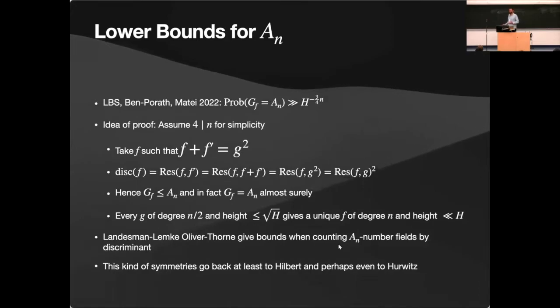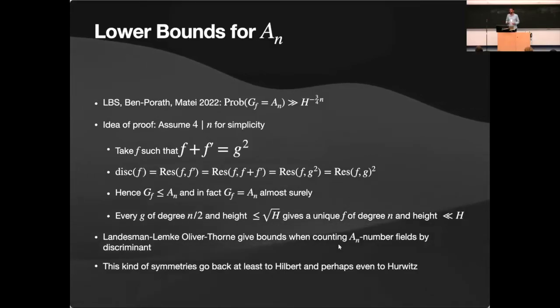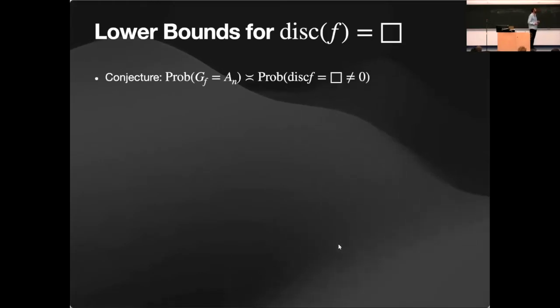So it goes back a long while, and to the best of my knowledge, this is the only type of symmetries that people know of. But certainly I don't believe that these are all. Okay, because Chantal was doing like this, I will talk about square discriminant. So we all agreed that square discriminant polynomials should have Galois group AN, at least typically. So what can we say about this?